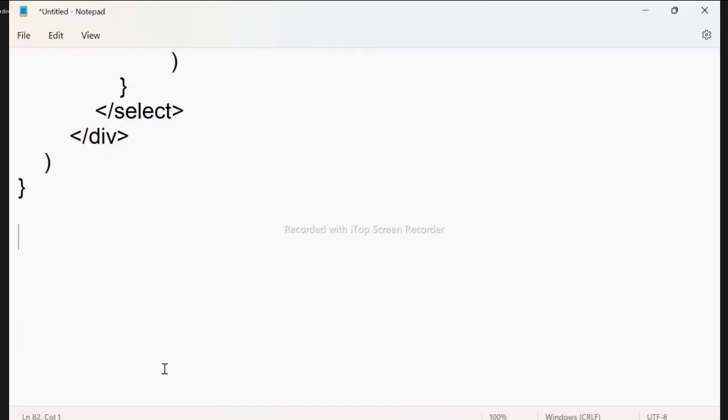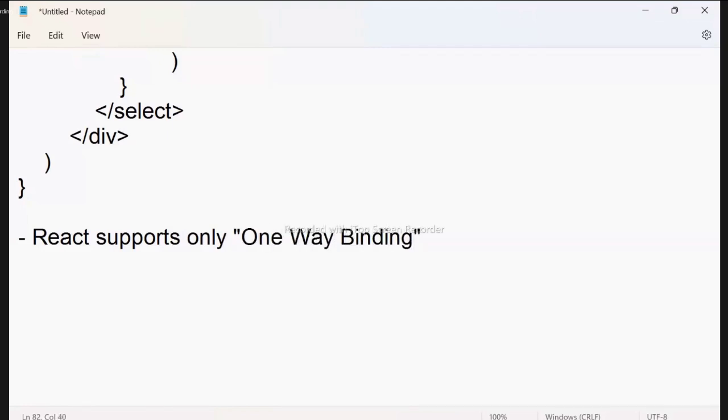You should know here is React. React supports only one-way binding. This is also considered a drawback of React. It supports only one-way binding.